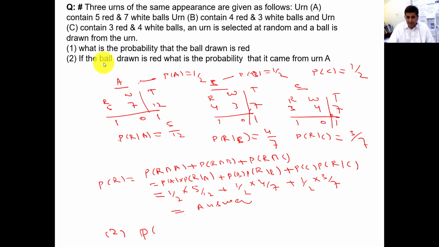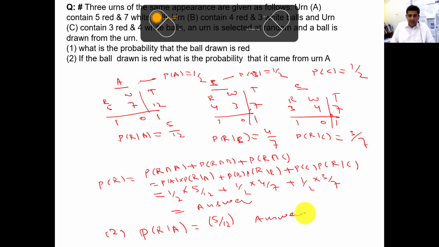But in the second question, if the ball drawn is red, what is the probability that it came from A? So red, given that it came from A, because they have already given you some information. We already calculated this, which is 5 by 12. So this is the answer to this question.